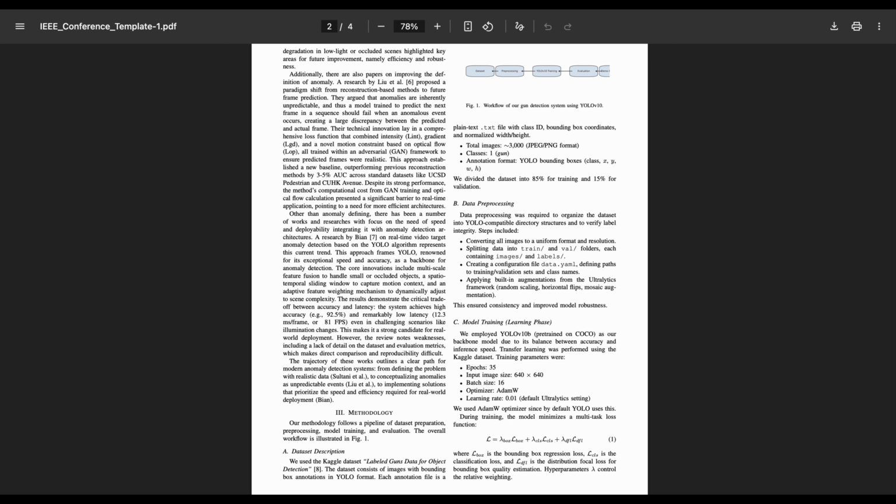Our training setup was as follows. We trained for 35 epochs with an image size of 640 by 640, batch size of 16, and we used the AdamW optimizer, and the learning rate is 0.01, which is the default from YOLOv10b. And the loss function we used was a multitask loss that combined bounding box regression, classification loss, and distribution focal loss. In simpler terms, this means the model wasn't just learning to say whether an object was a gun, but also learning how to precisely draw the box around it with high confidence.